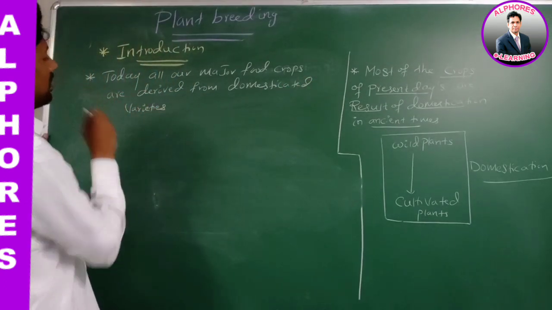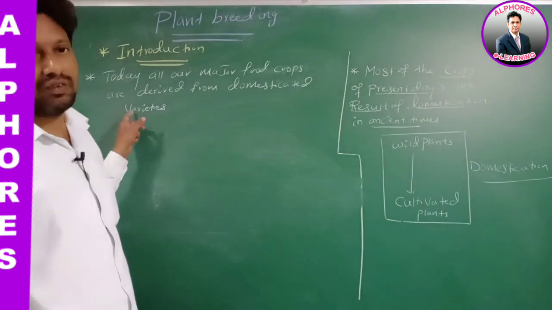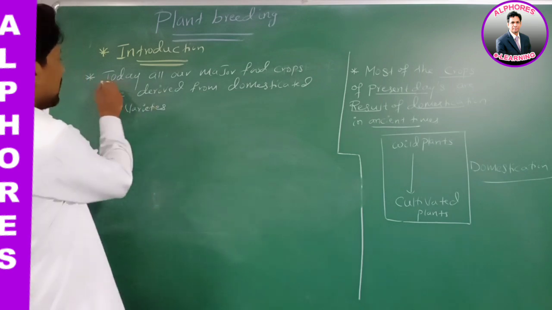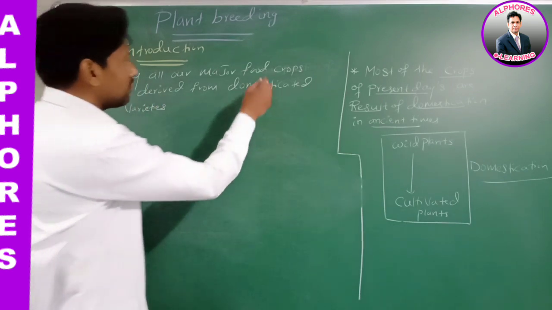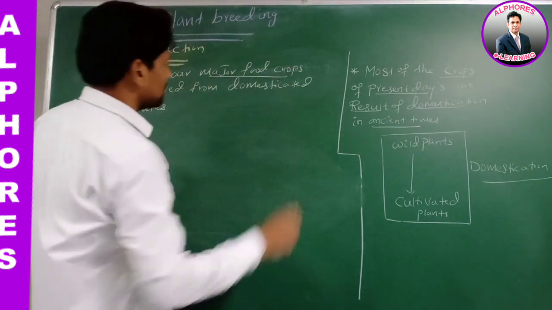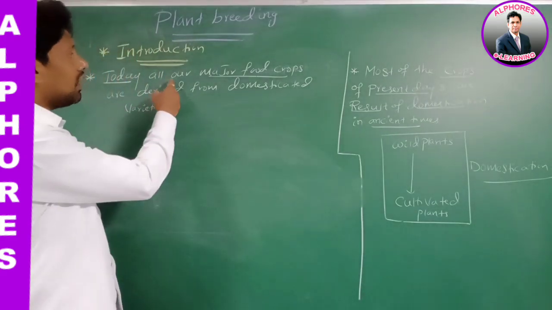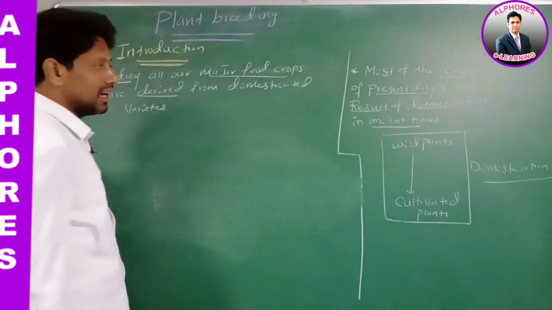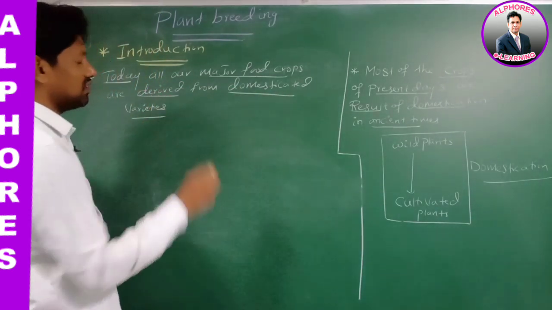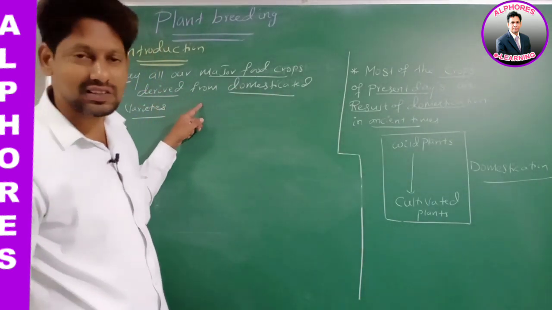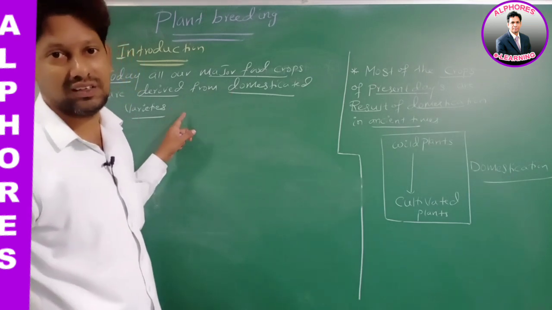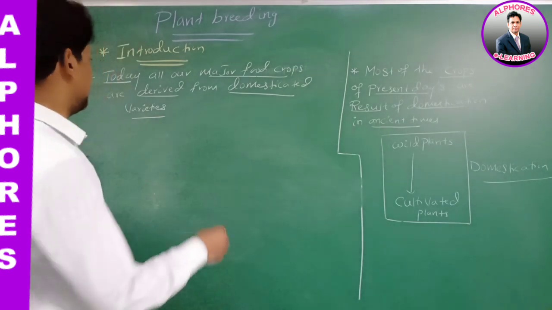Derived from what? Domesticated varieties. Is this statement okay? Right. Therefore, whatever food crops we are using today, all our major food crops, where are they derived from? They are derived from domesticated varieties. Is this statement okay? Right.